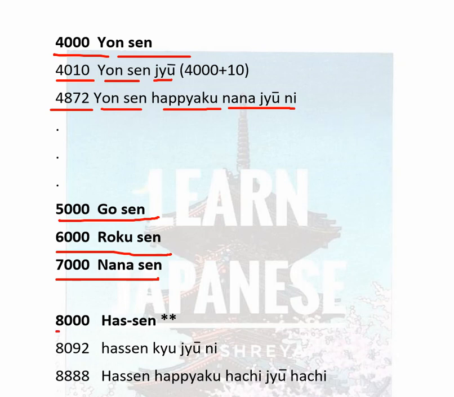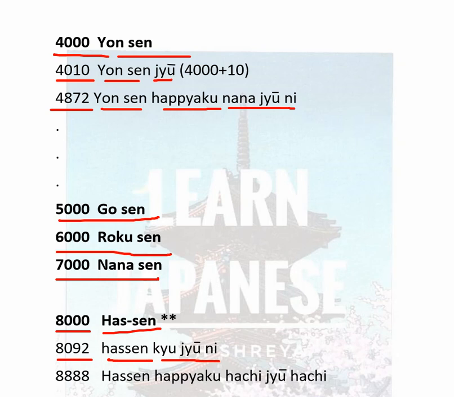Now 8000 is not hachisen, it's an exception. Hassen. Hassen. 8092 is 8000 plus 92. 8000 is hassen, 92 is kyujuni. Hassen kyujuni.